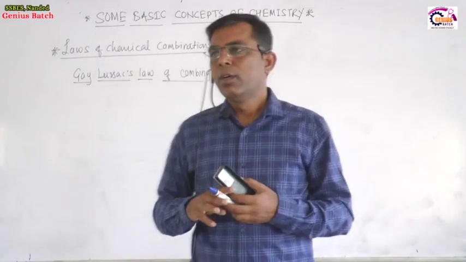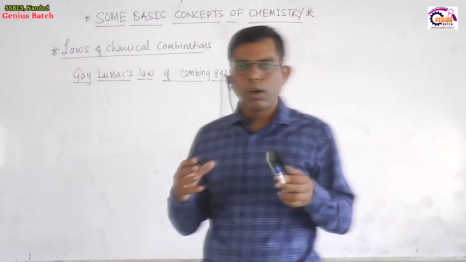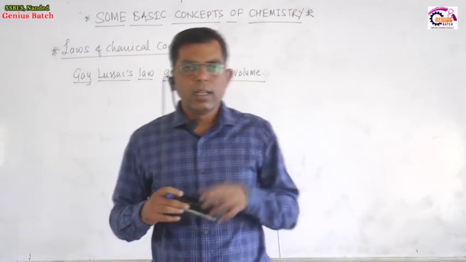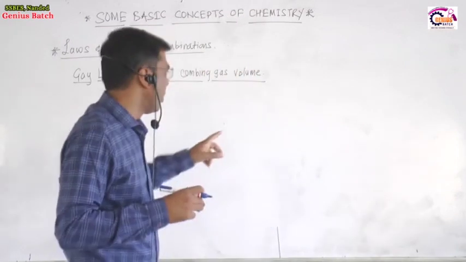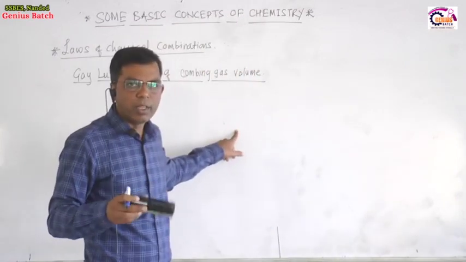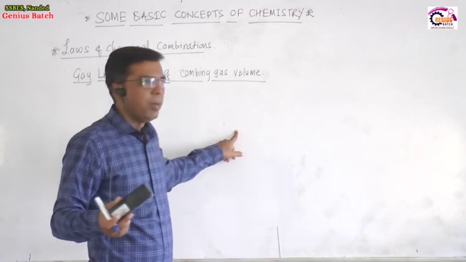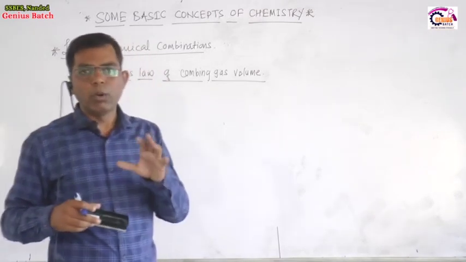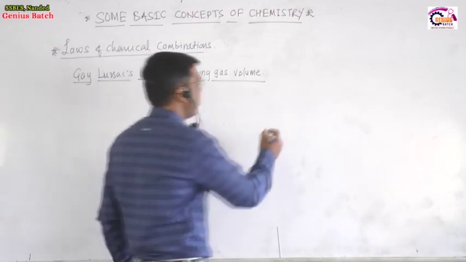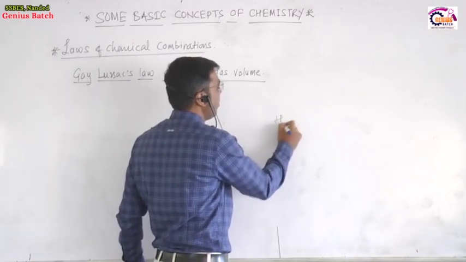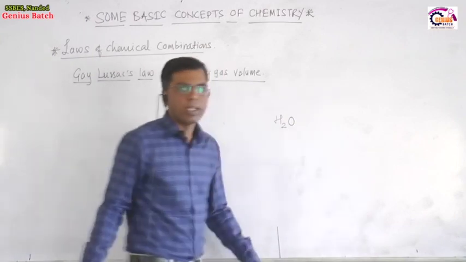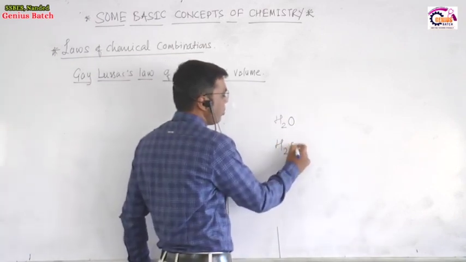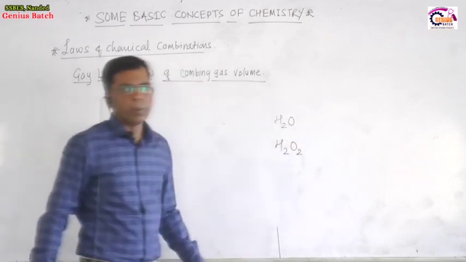Third law, law of multiple proportion. When two elements combine to form two or more compounds, the ratio of the weights of one element which combine with a fixed mass of the other element in the different compounds is a simple whole number ratio. For example, when hydrogen and oxygen combine, a water molecule is formed. In another reaction, hydrogen and oxygen combine to form hydrogen peroxide.